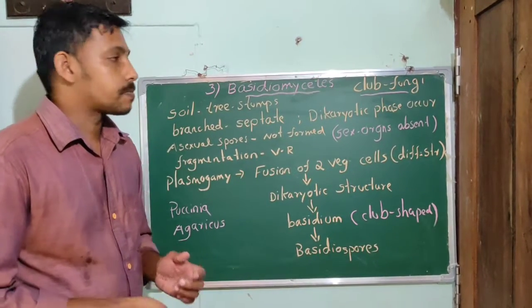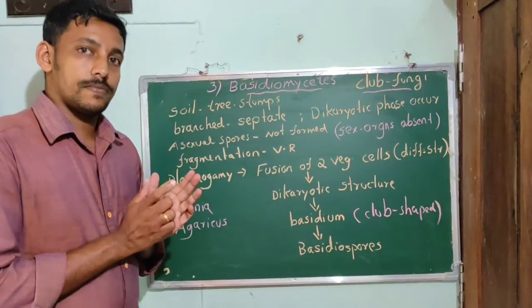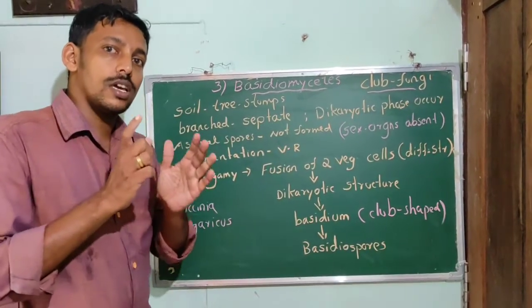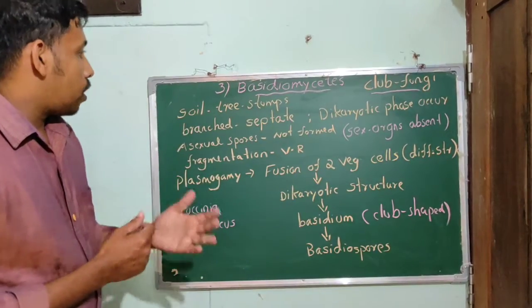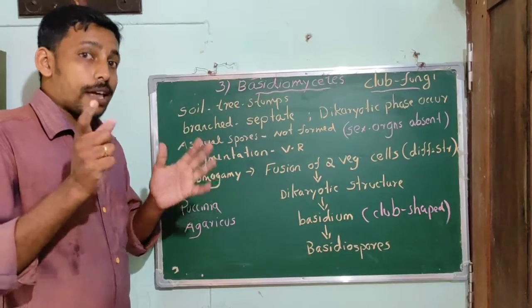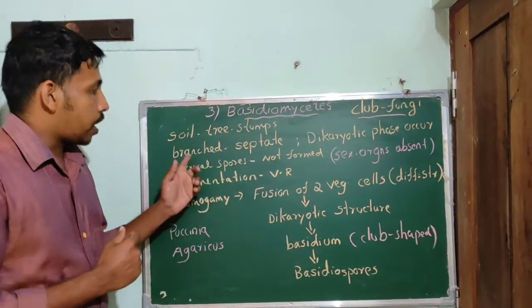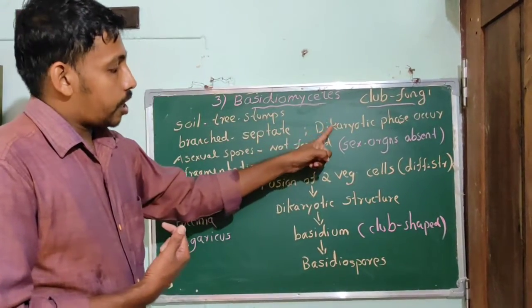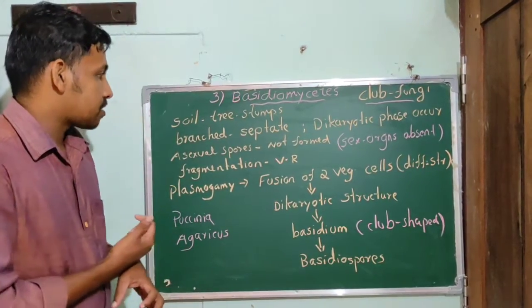The third class is the Basidiomycetes, otherwise known as the club fungi. These are the most advanced forms of fungus. They are found in the soil and on tree stems, and some are parasitic fungi. Their mycelium is branched and septate, and a dikaryotic phase can be seen.